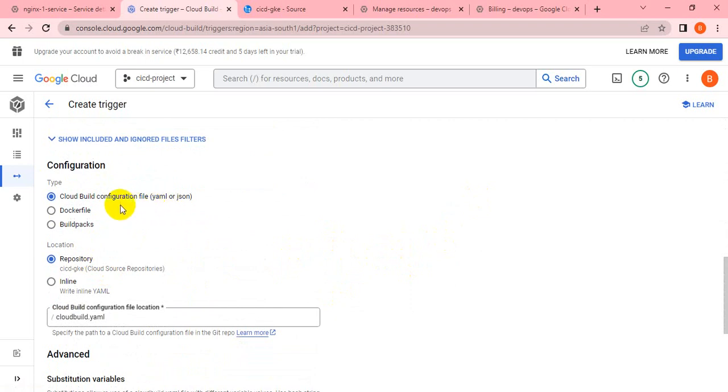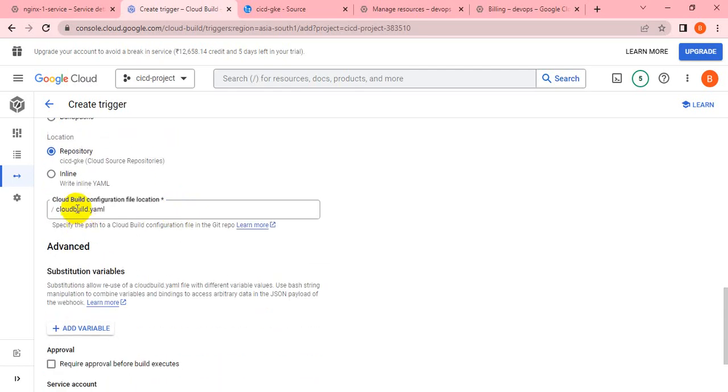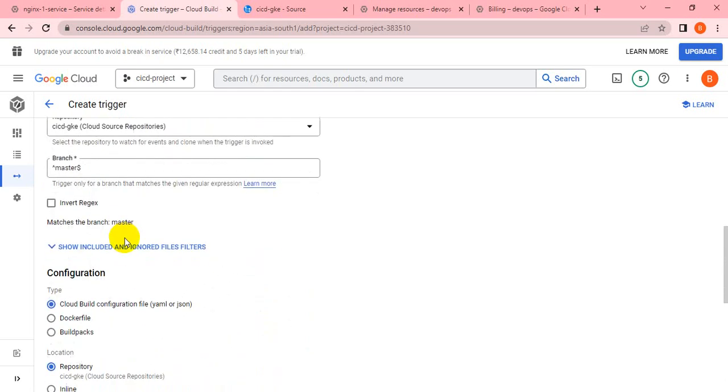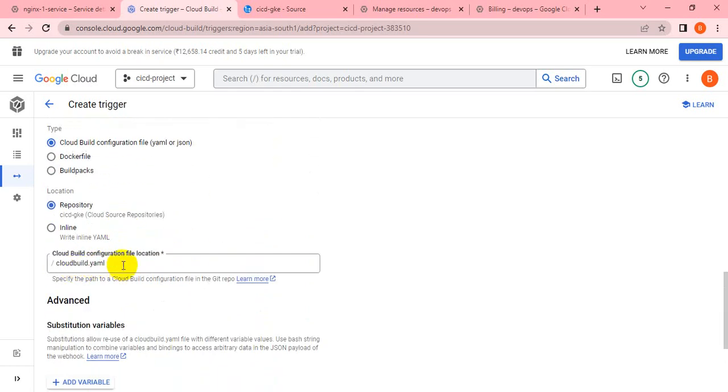Our cloud build configuration file is in YML format, the cloud build YML. You can keep it in YML format, or you can keep it as JSON format. But I'm comfortable working with YML format, so I have kept it as YML. But if you are comfortable working in JSON format, you can change it. And inside this repo, you have to define the file.